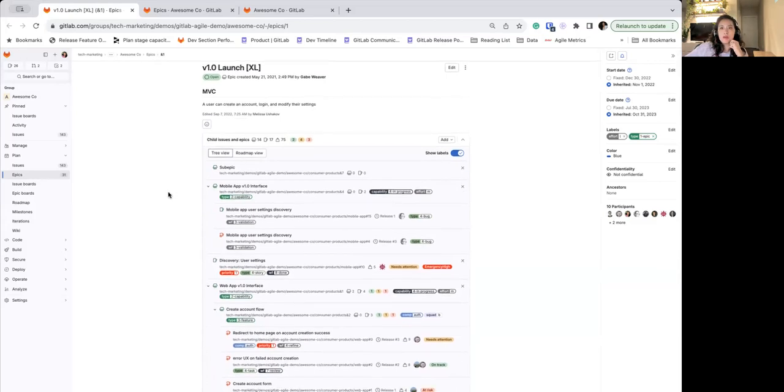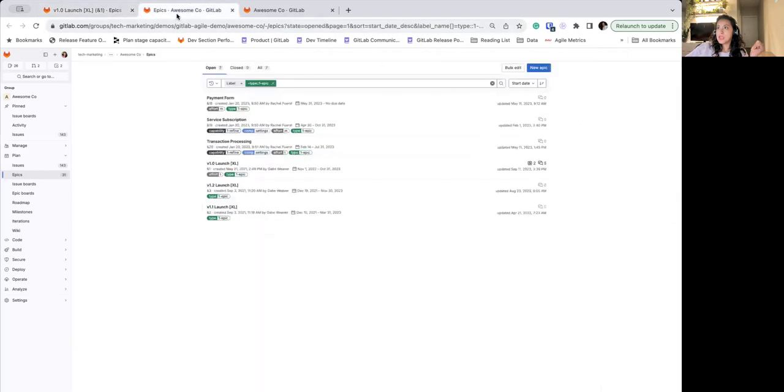So there's a couple of things that will make this much easier. The first thing is to use labels. You can do a type label to say which ones are your root nodes. So for example, here, the type is epic. And what I can do then is here on the list view, filter for that, and I'll get all the large initiatives. And from there, I can click on each of them and dig into details.